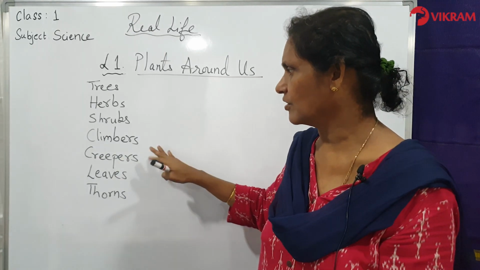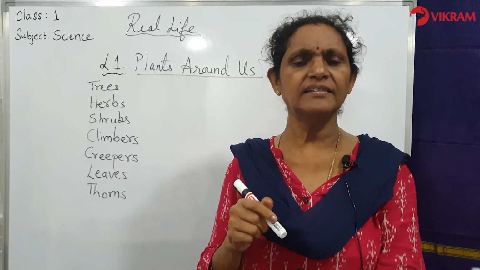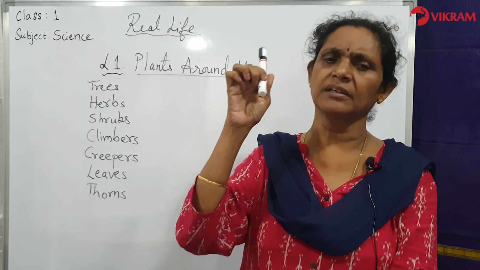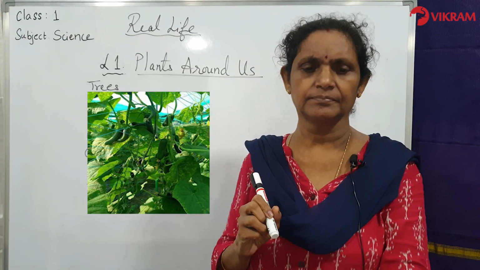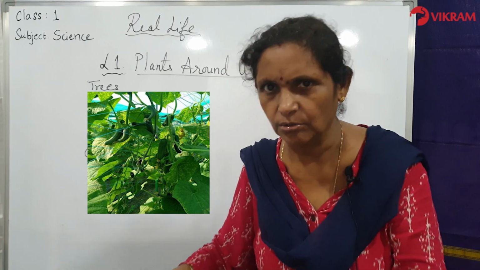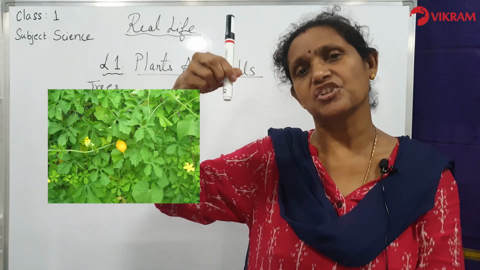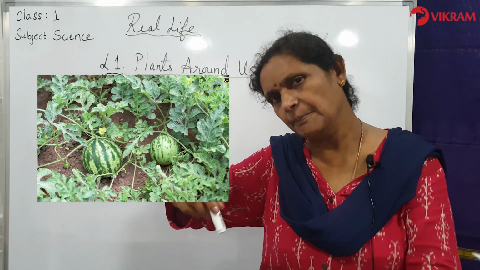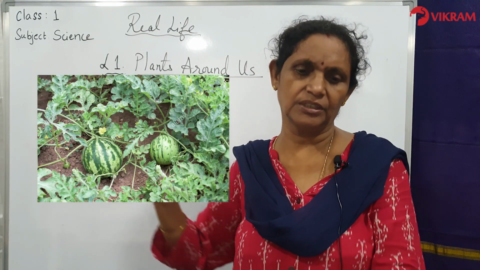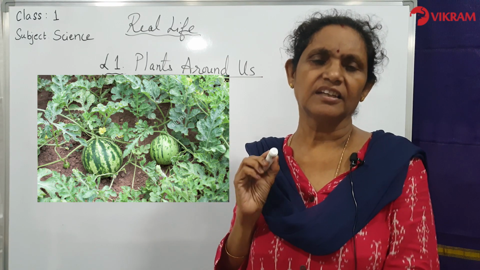Next we will come across is the creepers. Some plants have very weak stem. That means the climbers also have weak stem, but these creepers have still weaker stem. So they grow along the ground. These stems cannot even climb much up. So when you allow them to fall on the ground, they will be just creeping down like that. It will grow on the ground only. Such plants are called creepers.